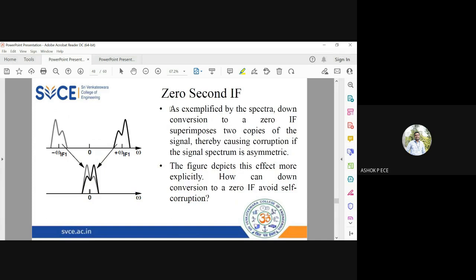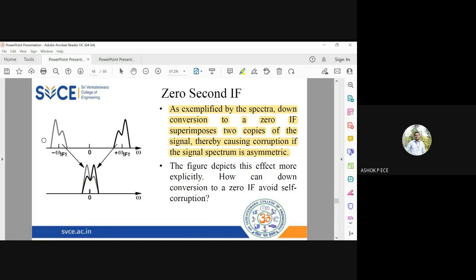So as exemplified by the spectra, down conversion to zero IF superimposes two copies of the signal, thereby causing corruption. The signal spectrum is asymmetric. So an asymmetric spectrum will cause signal corruption. See, this is going to be one IF FM signal. And then if you take the mirror image, it is going to be this signal. When you add these two signals, you get a signal like this.